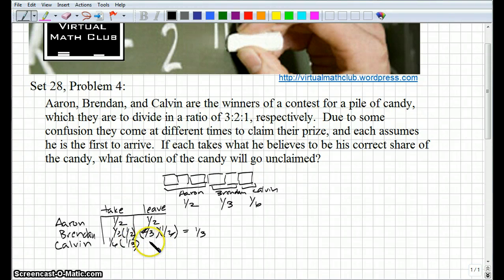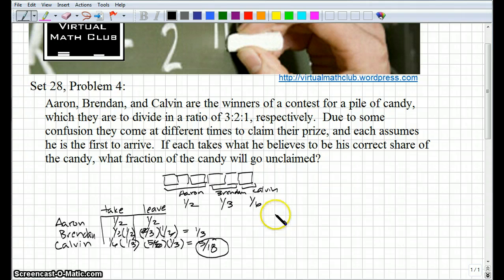And the amount that he's going to leave is 5/6 of 1/3, the amount left, which is going to give us 5/18. Okay, so if Aaron, Brendan, and Calvin come in this order, 5/18 of the candy is going to be left. Okay, so the question is, does it matter what order they come in?